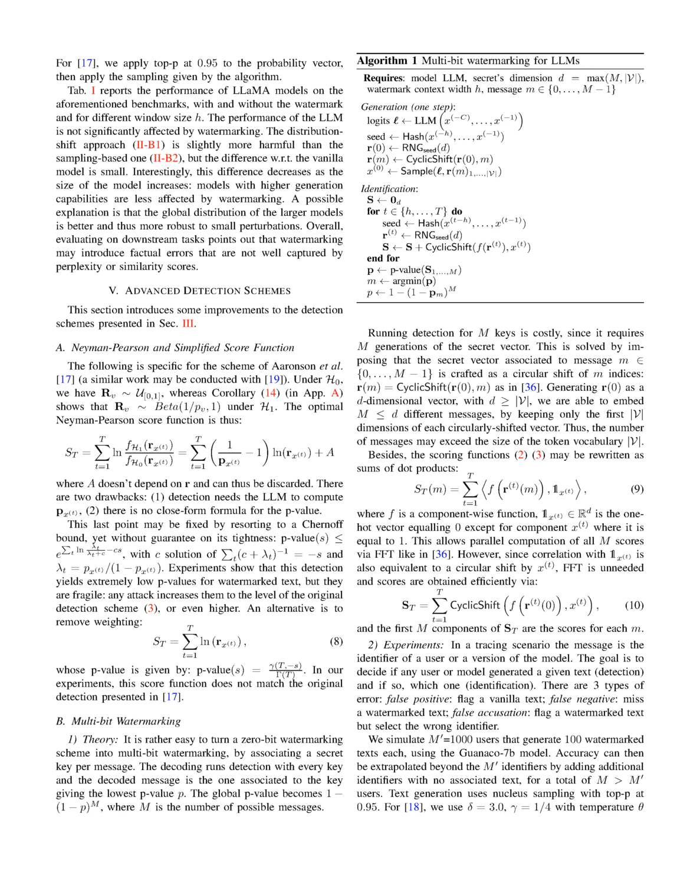In our simulation, we had 1,000 users, each generating 100 watermark texts using the Guanaco 7B model. We can extend the accuracy beyond these 1,000 identifiers by adding more identifiers that don't have any associated text, resulting in a total of more than 1,000 users. We used nucleus sampling with a top-p value of 0.95 for text generation. For some parameters, we used a delta value of 3.0, a gamma value of 1/4, and a temperature theta of 0.8. For others, we used a theta value of 1.0. In both cases, the context width was 4.